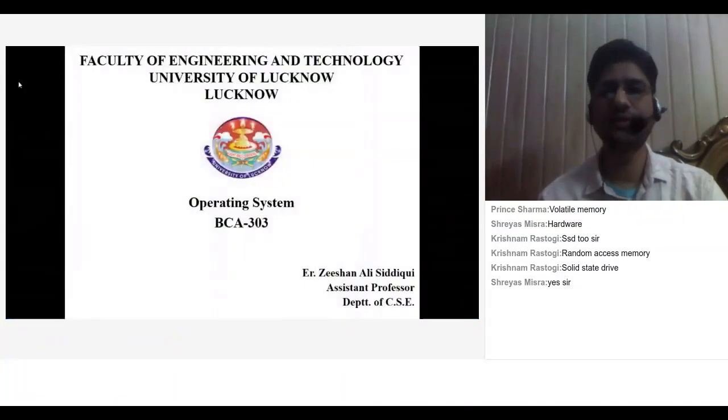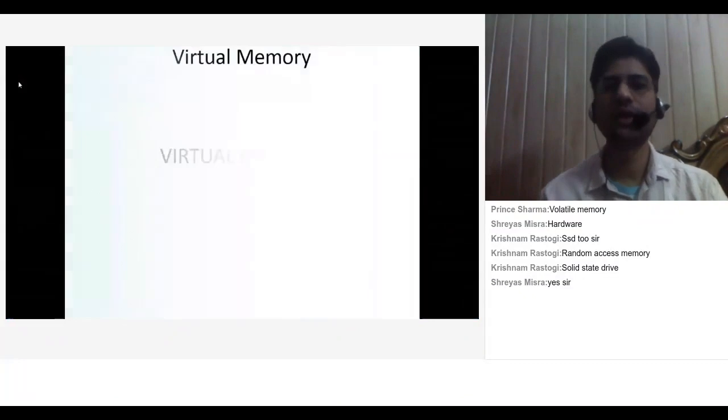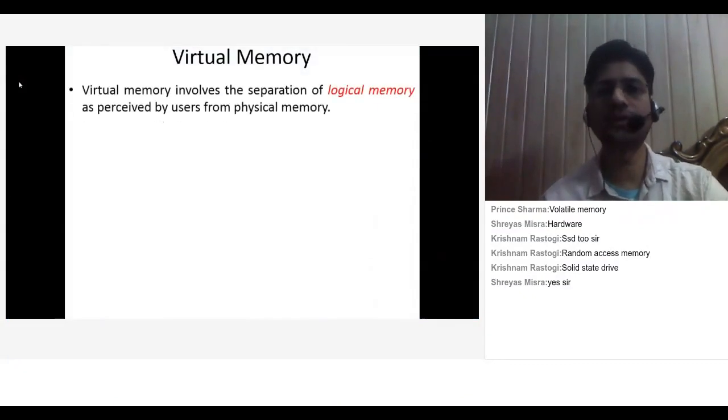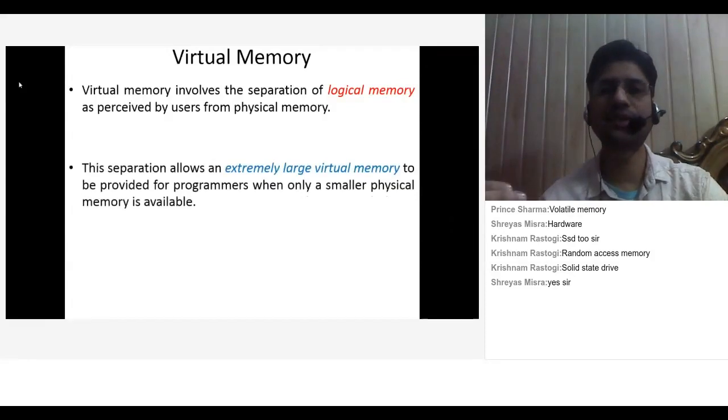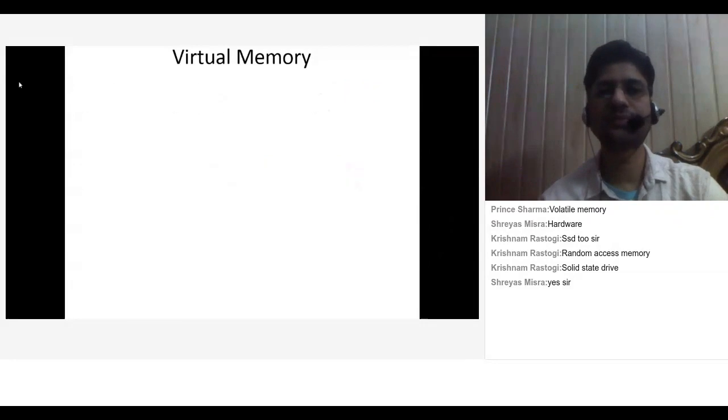Let's move on. Today's topic is virtual memory. So, what is virtual memory? Virtual memory involves the separation of logical memory as perceived by the user from physical memory. The crux of this statement is you are going to make the computer system have the illusion that you have more main memory. This separation allows an extremely large virtual memory to be provided for programmers when only a smaller physical memory is available. As you know your physical memory is less, but with the help of virtual memory you can give the illusion that you have extremely large memory for the execution of programs.